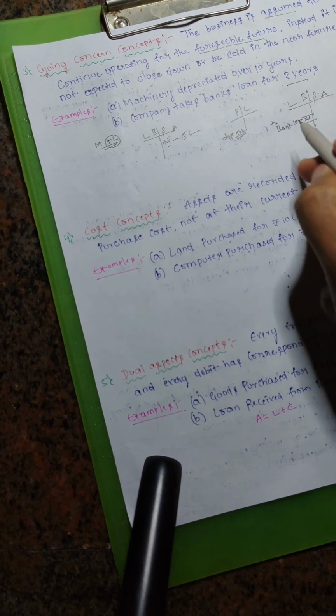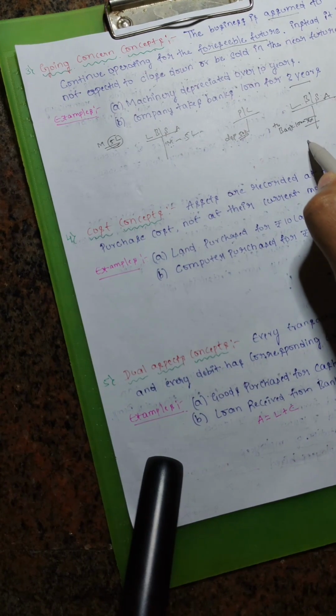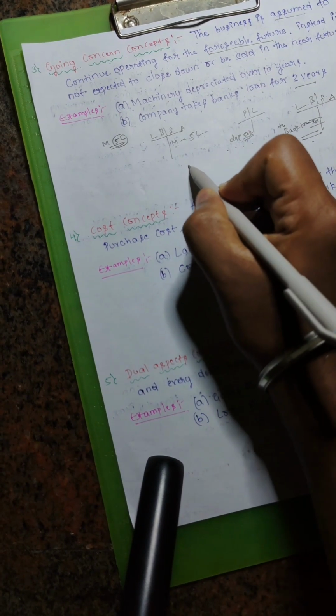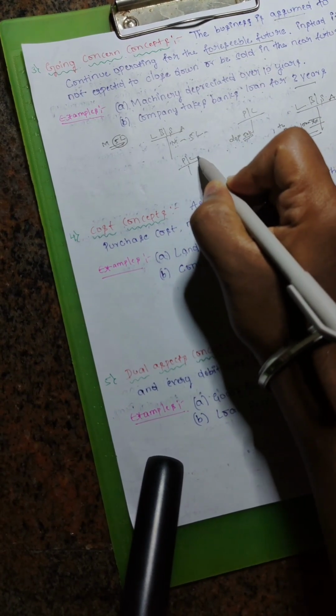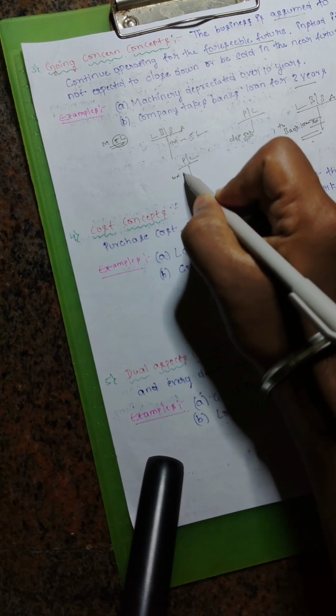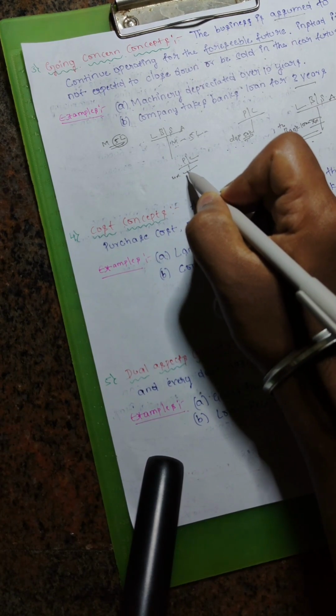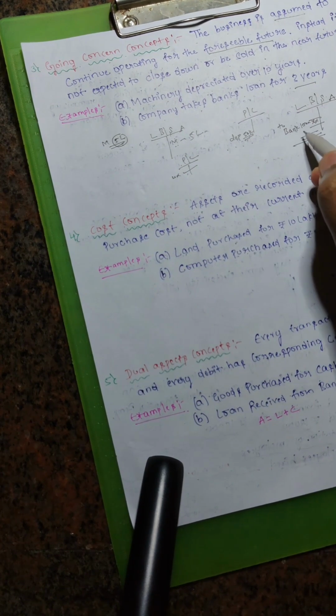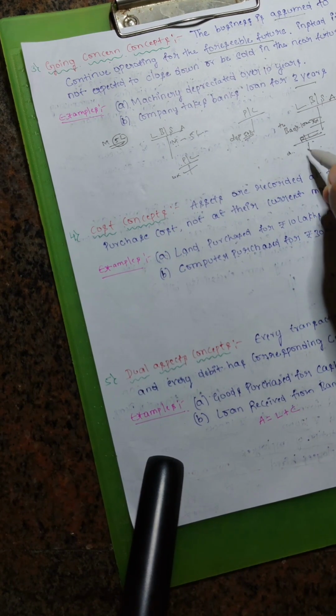Then we repay over a period of 3 years. We are not directly recording it in the P&L, so we are not debiting the bank loan in the profit and loss account either.